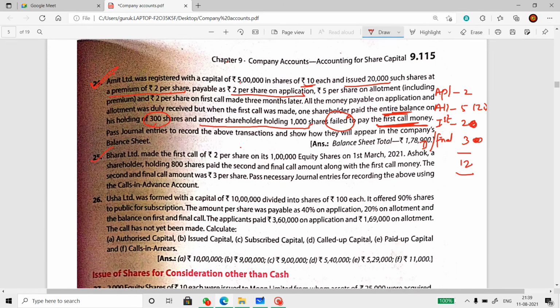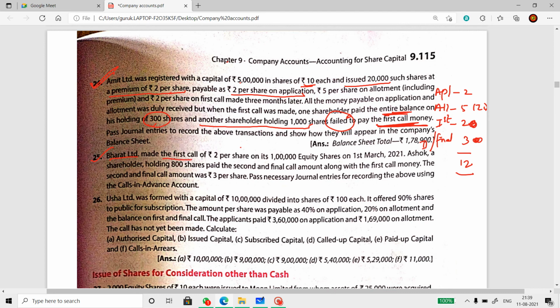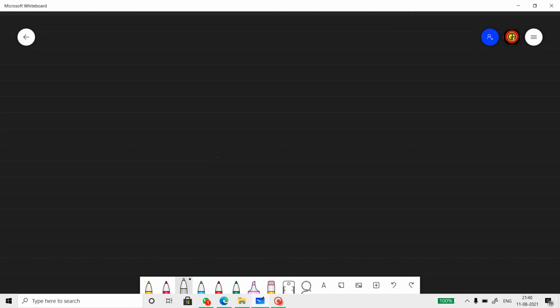Next question. Bharat Limited made the first call of rupees 2 per share on 1 lakh equity shares on 1st March 2021. Ashok, a shareholder holding 800 shares, paid the second and final call along with the first call. The second call was rupees 3 per share. Okay, so now here let us consider that the second call was also made. I'm trying to pass the adjusting entry also here.